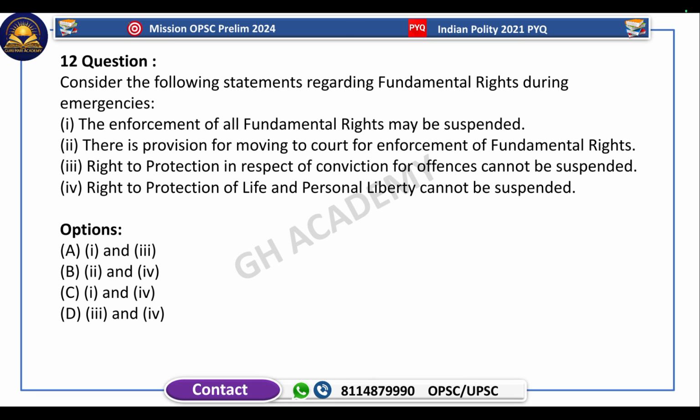Right to protection in respect of conviction for offences cannot be suspended. True. Right to protection of life and personal liberty cannot be suspended. True. So Articles 20 and 21 cannot be suspended in the case of emergencies. During emergencies, all the rest of the fundamental rights can be suspended. So the correct answer is third and fourth. This is the explanation.